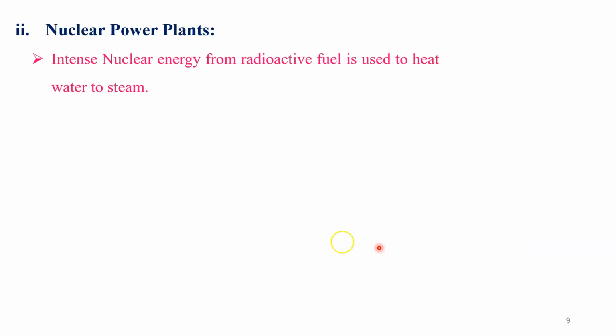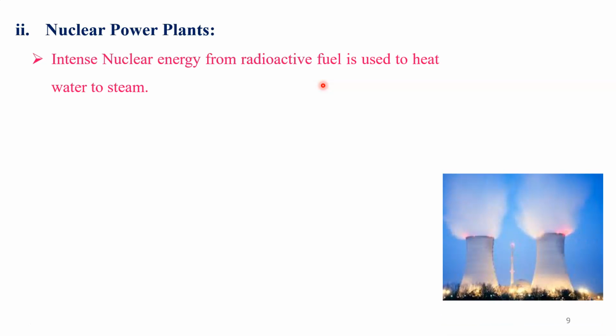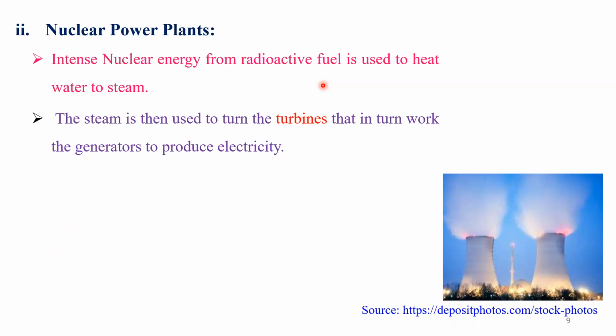Yes, student, the intense nuclear energy from the radioactive fuel is used to heat water to steam. This steam is then used to turn the turbines, which work to generate electricity.